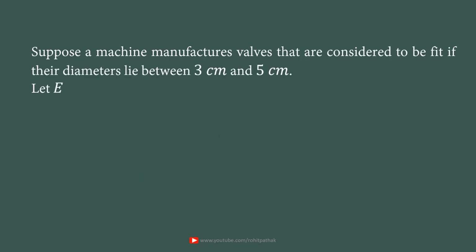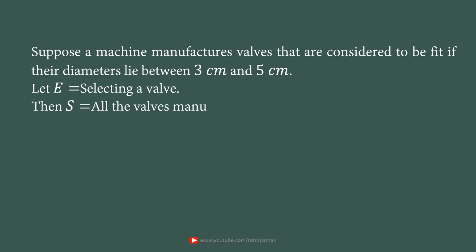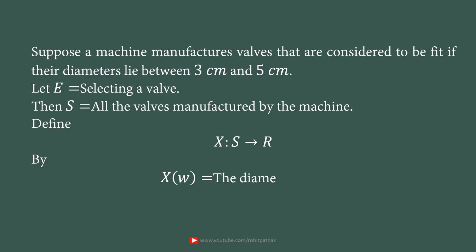Now suppose a machine manufactures walls that are considered to be fit if their diameters lie between 3 cm and 5 cm. Now consider the random experiment E of selecting any wall randomly. Then the sample space contains all the walls manufactured by the machine. Define the random variable X from S into R by the diameter of w.